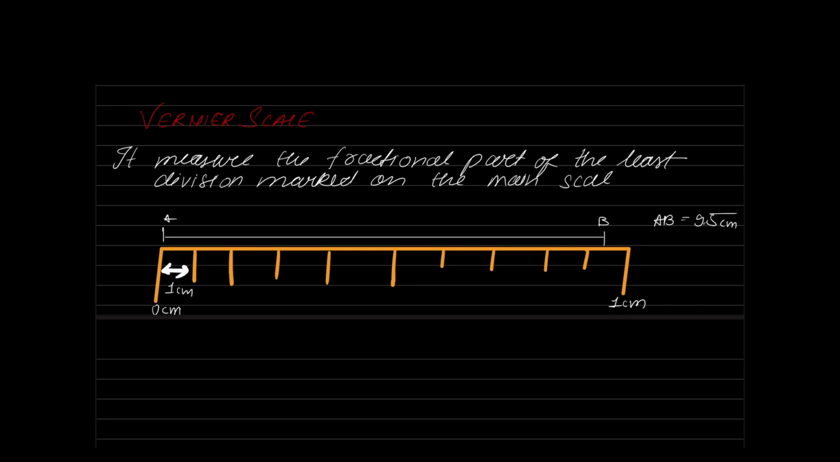Because initially we discussed that the smallest division marked on the main scale is 1 mm. What do you mean by that? The meaning of that statement is that my instrument can measure only in multiples of 1 mm. So after 5 mm, the next possible measurement with the instrument is 6 mm. After 6 it will be 7, after 7 it will be 8, after 8 it will be 9, and after 9 you can only measure 10. You will not be able to measure anything between 9 and 10.